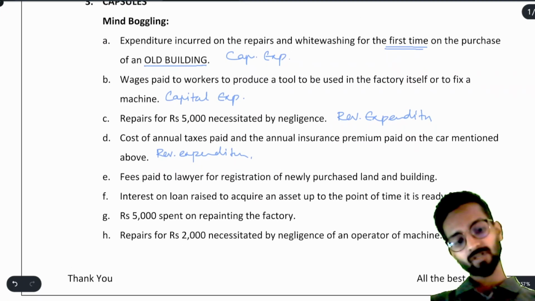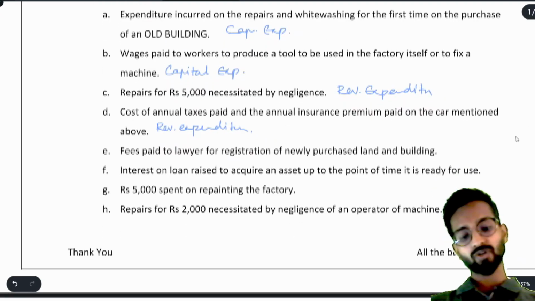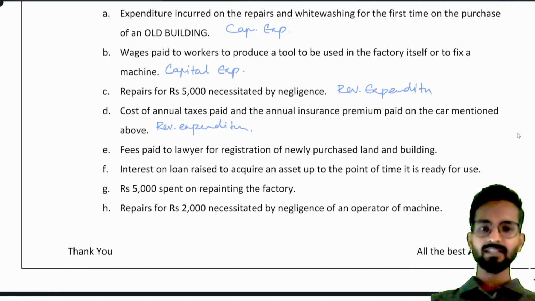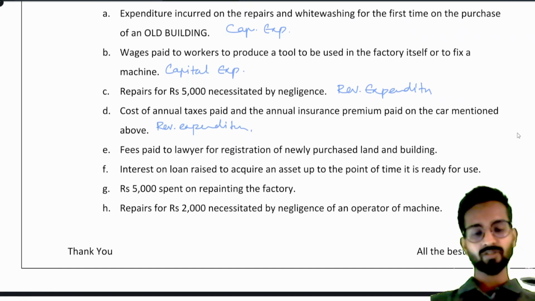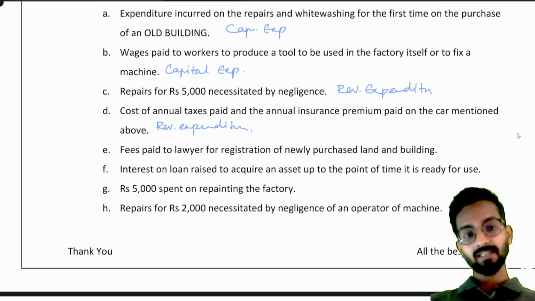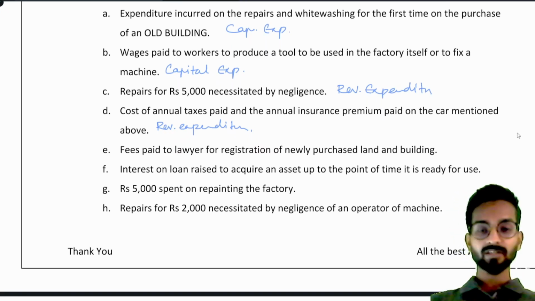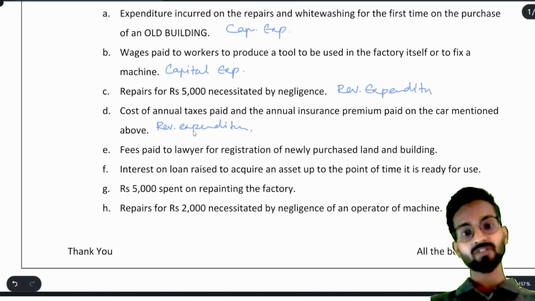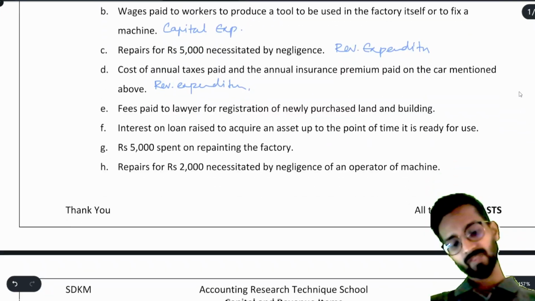Second thing you can focus on while reading the question is whether it is for a longer period of time or a shorter period of time. But understand, it might happen in very few cases that you cannot check the time everywhere, okay. So please focus on the nature: how will you find out whether this is increasing the benefit or the efficiency of my asset or not, the amount you are spending.